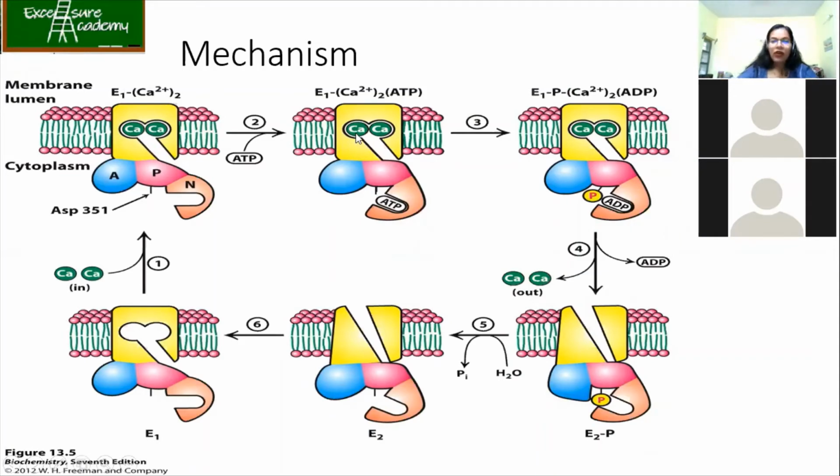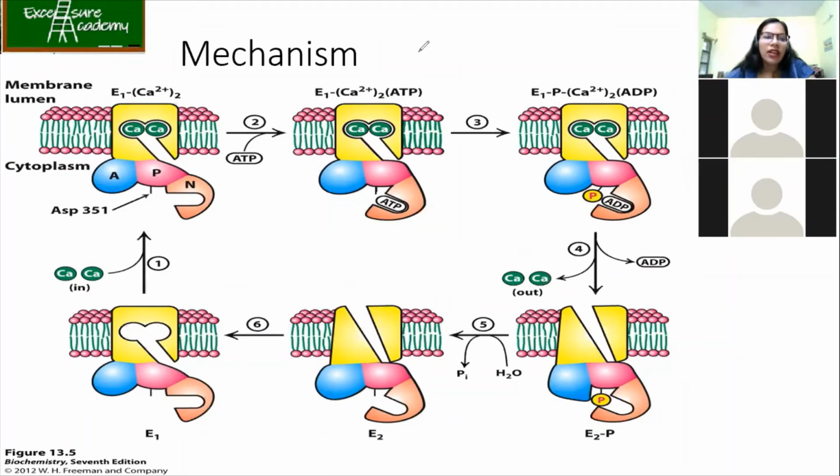Okay, so I tried to get the colorful pictures with each domain represented differently. So you see that you have got here the membrane, the lumen, and the cytoplasm. Now, one important point to remember is that the enzyme is going to be in 2 different conformations. What are those 2 conformations? The first conformation is when the enzyme is not phosphorylated. The second is when it is phosphorylated.